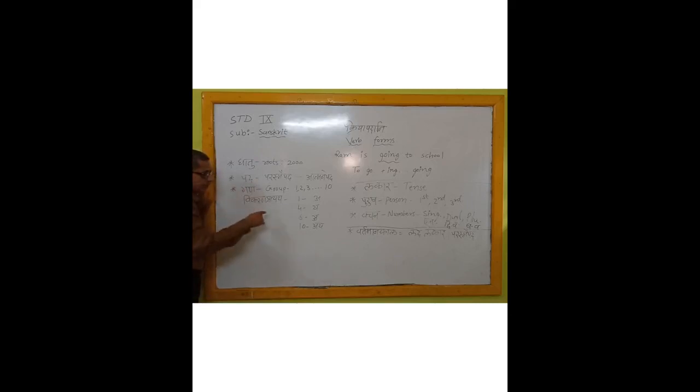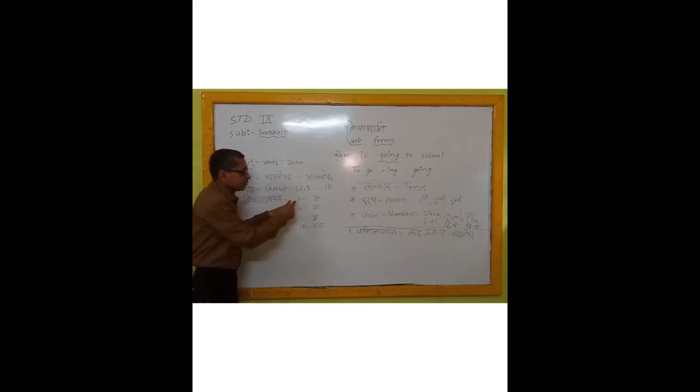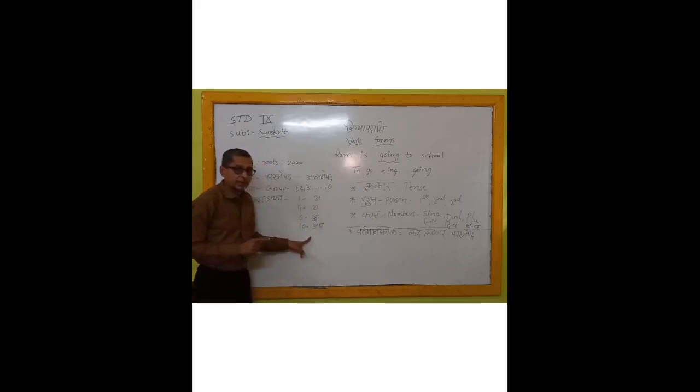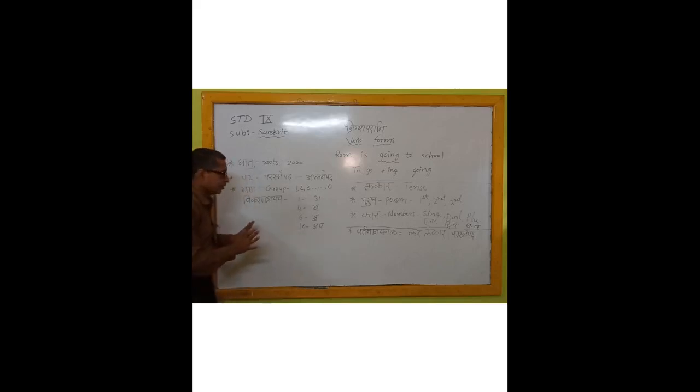If a root is of the first gana, we put a. Fourth gana, we put ya. Sixth gana, we put a. And if it is the 10th gana, we add aya. In 9th standard, we study only the first, fourth, sixth, and 10th groups. The remaining are not in our syllabus.